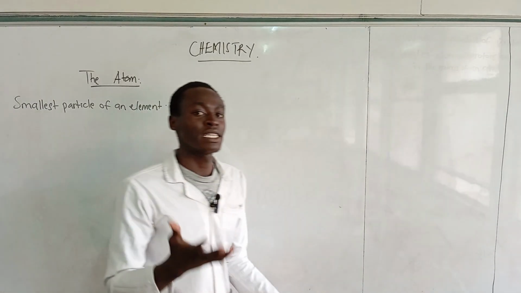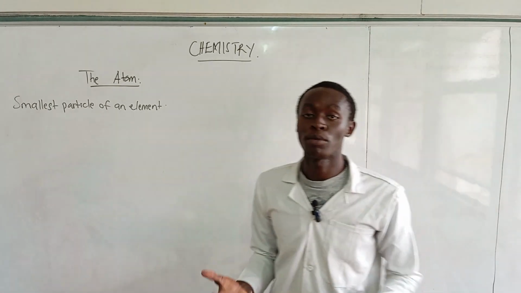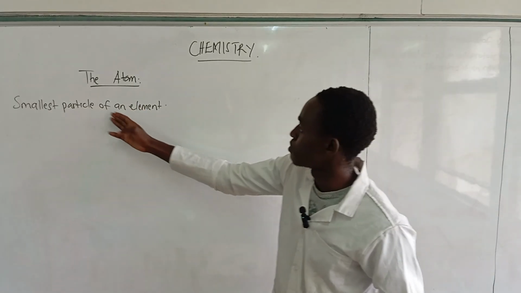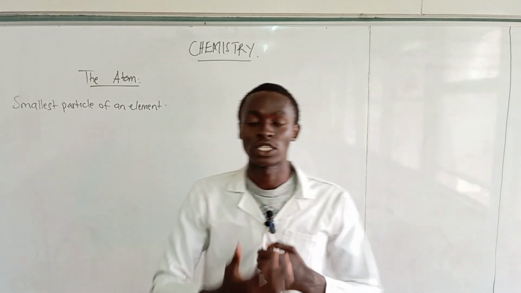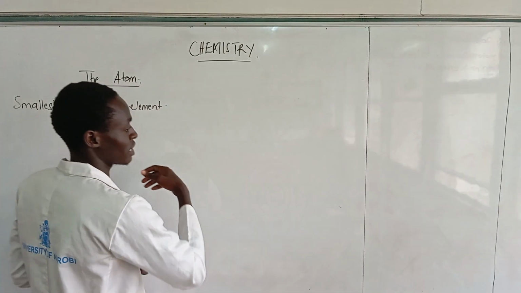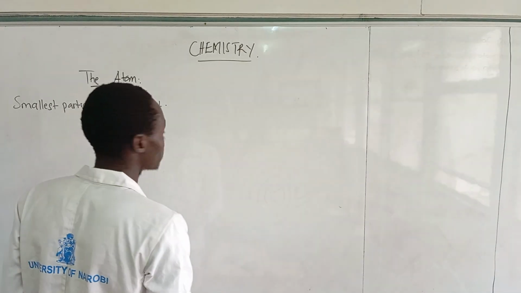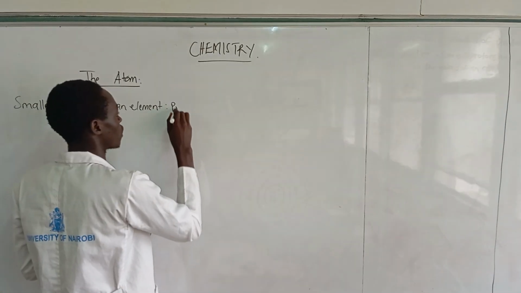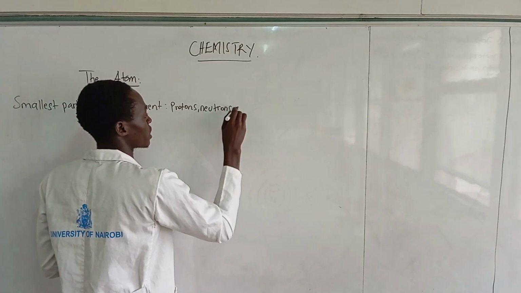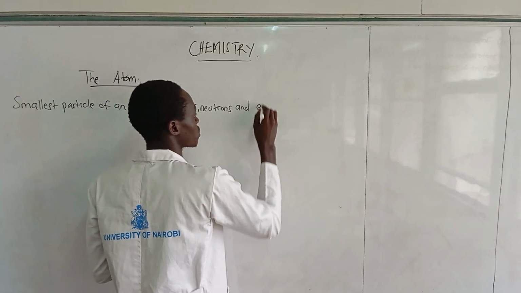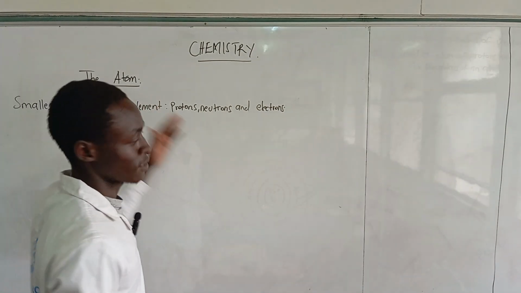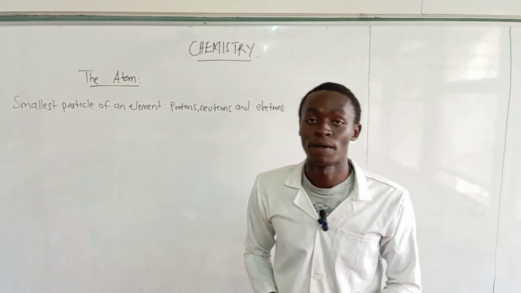Despite it being the smallest particle of an element, it is also made up of some other subatomic particles that make up the atom. We will get to know this when we come to drawing the structure of an atom. The subatomic particles that make up the atom are the protons, the neutrons, and the electrons. Those are the subatomic particles that make up the atom.